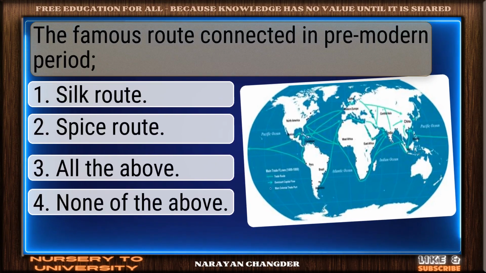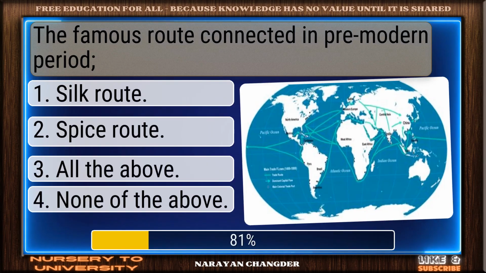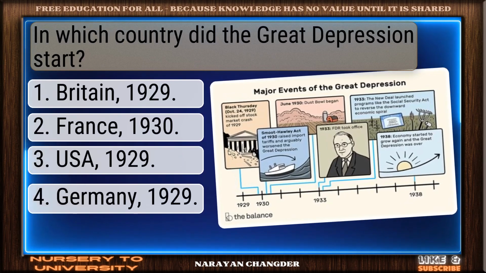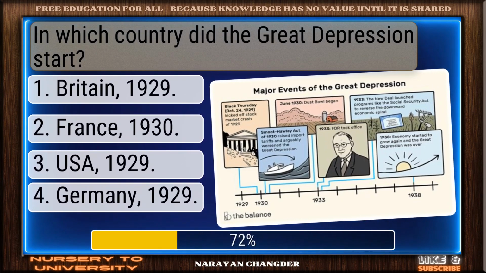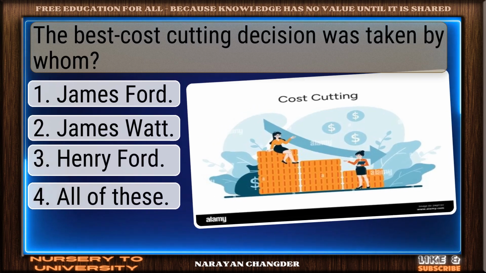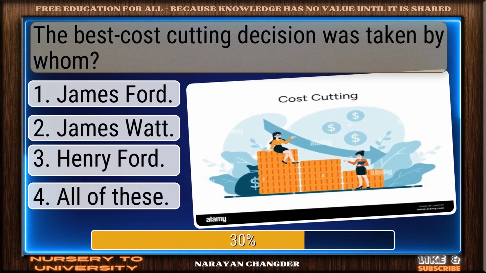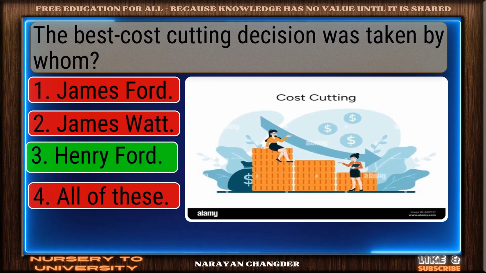The famous route connected in pre-modern period. Smart pick. Silk Road is correct. In which country did the Great Depression start? Correct. USA 1929 is spot on. The best cost-cutting decision was taken by whom? Great job. Henry Ford is accurate.